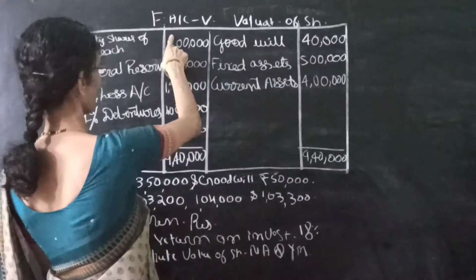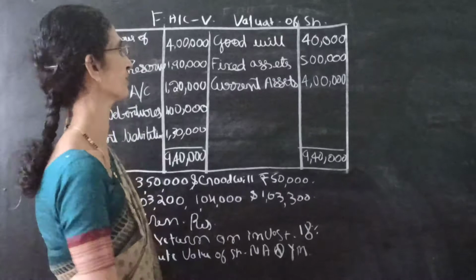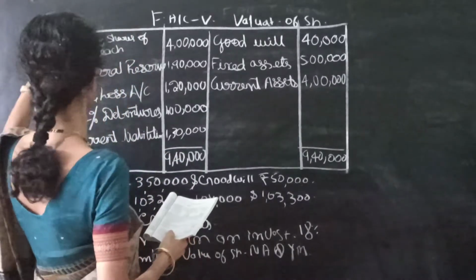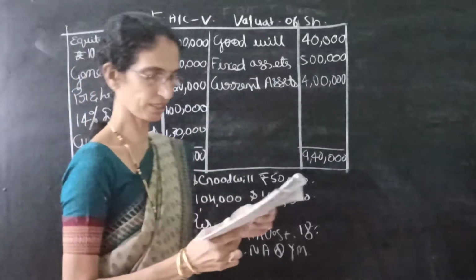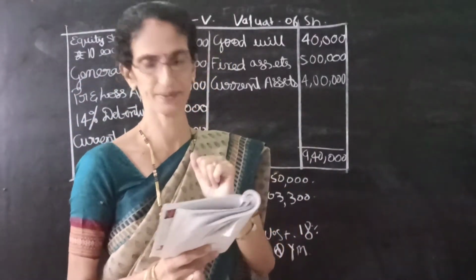Now I am taking Financial Accounting of 5 of 3rd year BCom under that valuation of shares. So this is the balance sheet. So I read the adjustment.